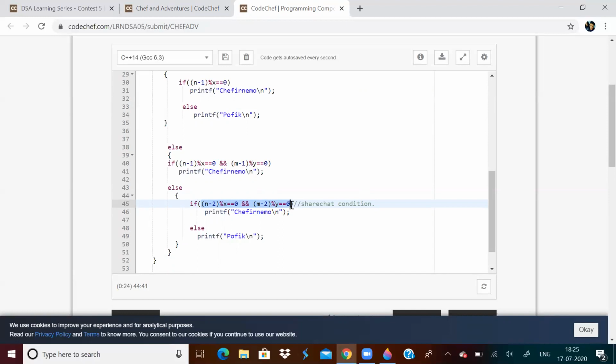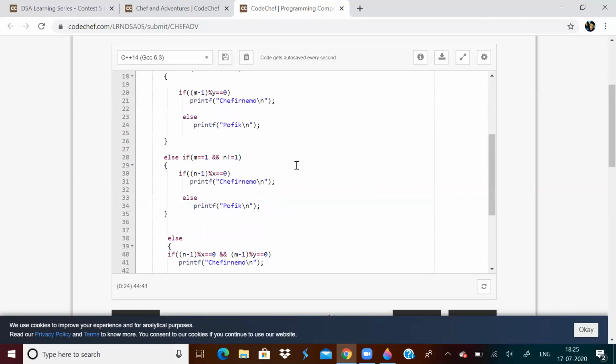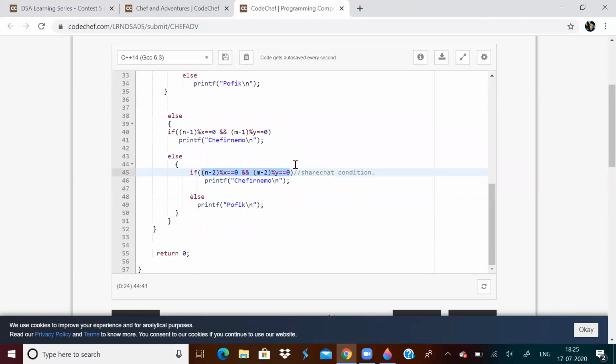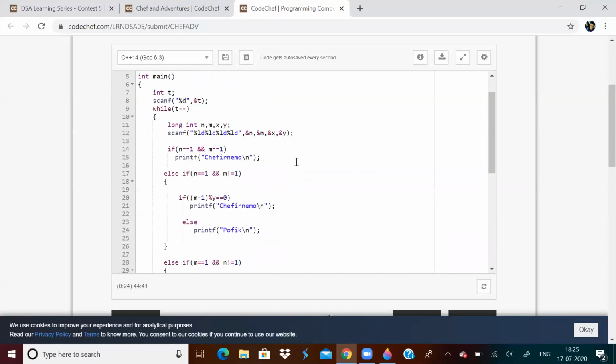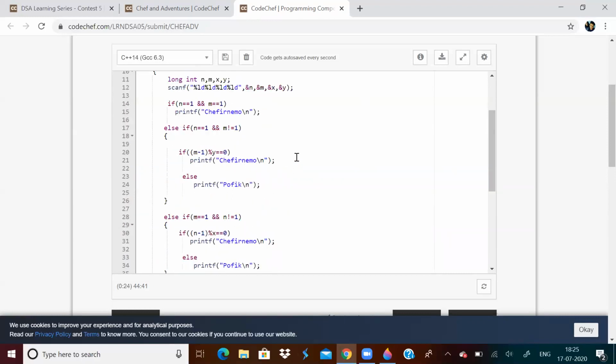It is just dealing with basic divisibility, basic maths. You can pause the video and check for this case. I have already given you the hint that you have to use the ShareChat condition in the end. You can dry run the entire code. It is just else if parts, nothing else. It's simple only.